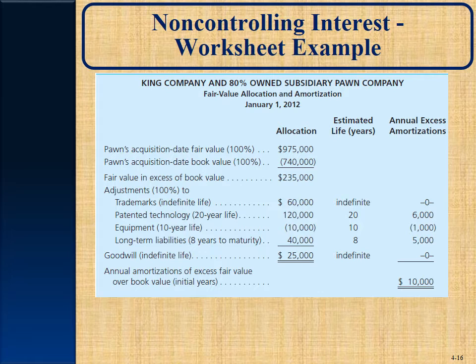Now all the way over on the right, before we do that, let's take a look at the annual excess amortization. Now this isn't only to King. This is 100% amortization, as if King owned the whole company. They don't. They only own 80%. So that 6,000, 1,000, and 5,000 will be allocated each year between King and the non-controlling interest.